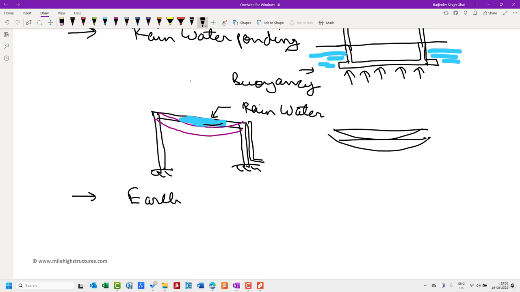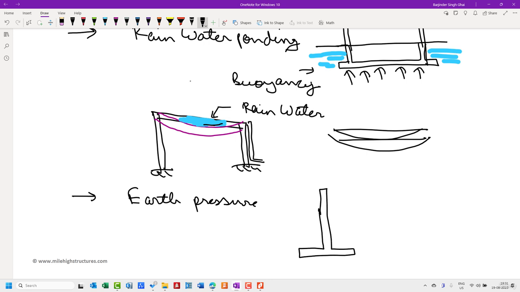After that, the last term, the earth pressure. For the calculation of earth pressure also, various separate codes are given, which help us calculate it. When we're dealing with the earth pressure, let us say we are designing retaining walls.